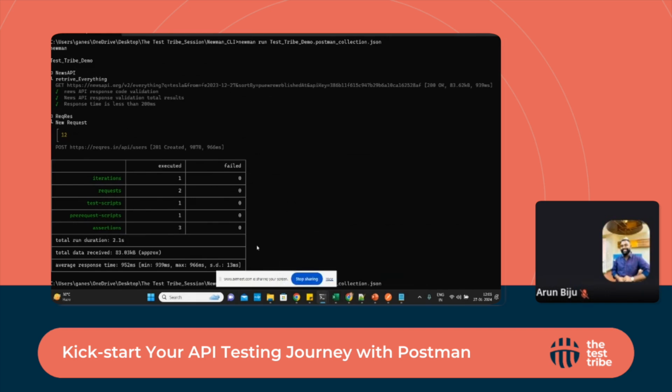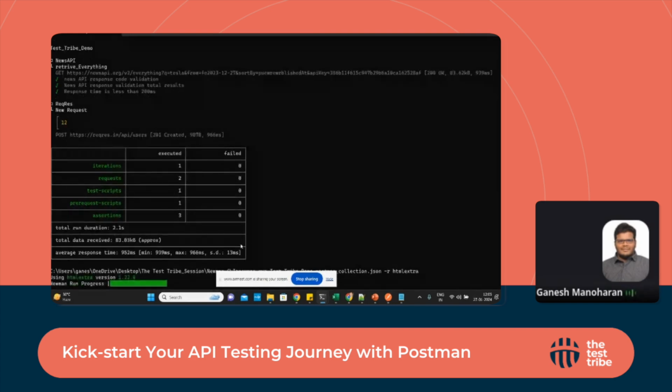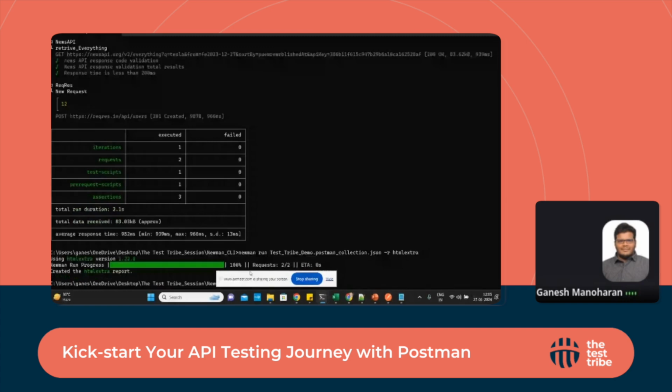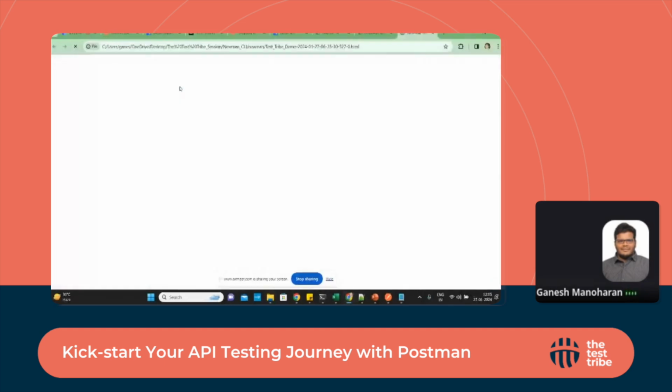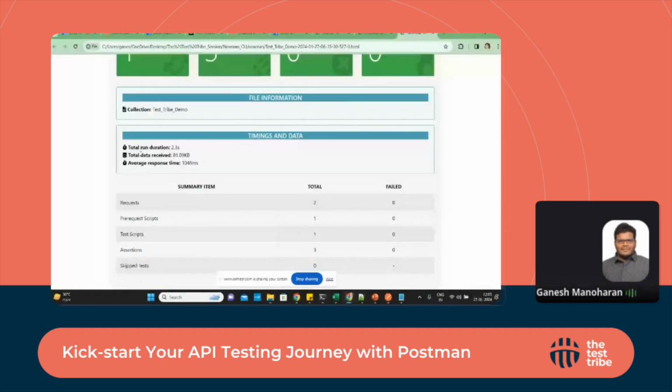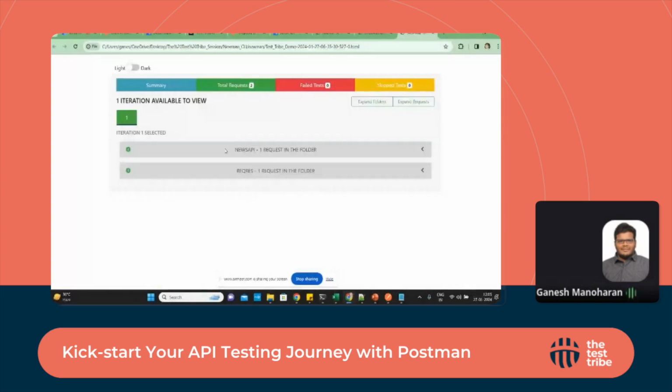Also, there is an option called HTML extra report, created by Danny, who works as a QA evangelist at Postman. With -r htmlextra, if you run this, we'll get a detailed HTML report. It will be created inside this folder, in another folder that will be created in Newman. We can check the details. It gives a detailed HTML report of this request.